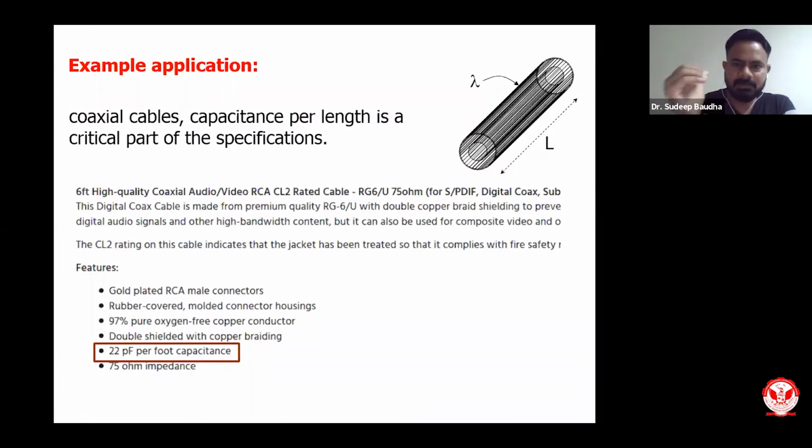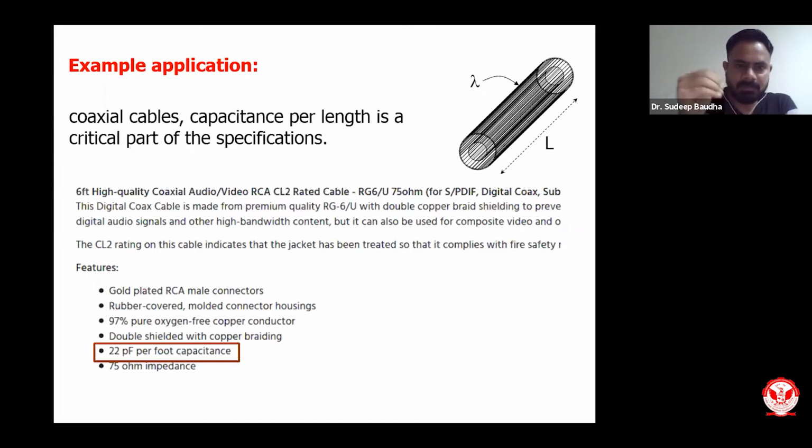Because we have already seen the derivation for concentric cylinders, the same logic applies here. Typically, for most coaxial cables available in the market, the capacitance per foot is 22 picofarad and the impedance is 75 ohms.